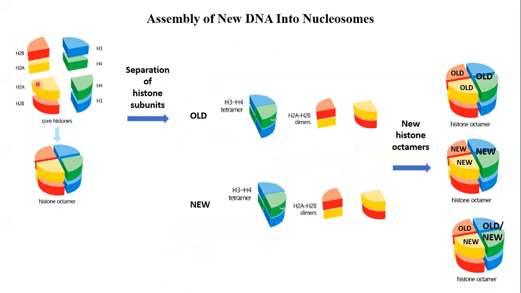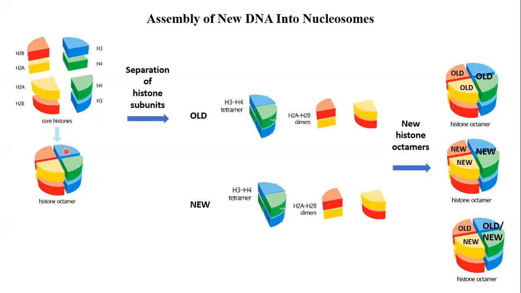So histones are of 5 types: H1, H2A, H2B, H3 and H4. The 4 histones H2A, H2B, H3 and H4 form the histone octamer because they occur in dimers. So 4 units, 2 units each. So they form an 8 subunit core. That is called the core histones, and it forms an octamer.